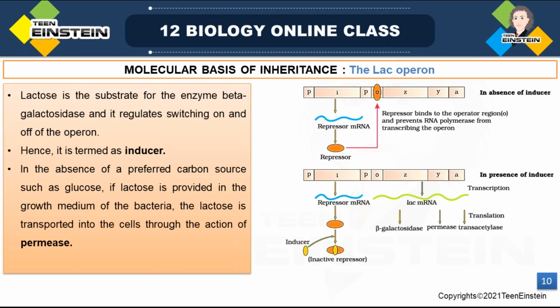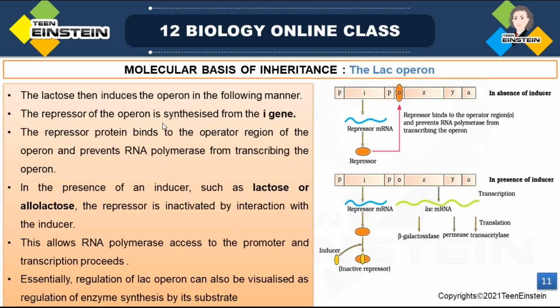So how should that lactose get transported? It will get transported inside the cell with the help of permease enzyme, because it increases the permeability, right? So that is transported into the cell through the action of permease. How is it working? First, beta galactosidase enzyme will form, which will hydrolyze lactose into glucose and galactose. The permeability for this is increased by the enzyme permease. Then only can the hydrolysis work.